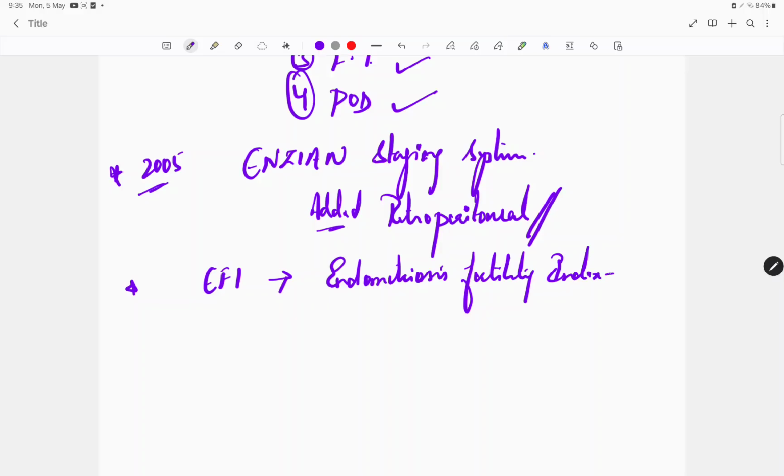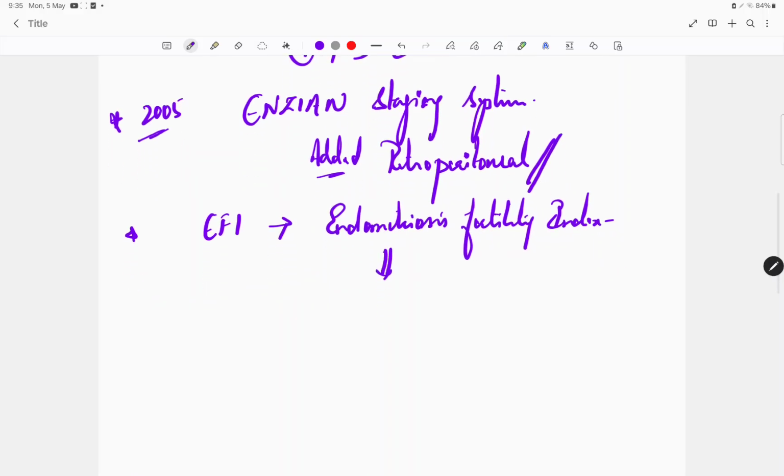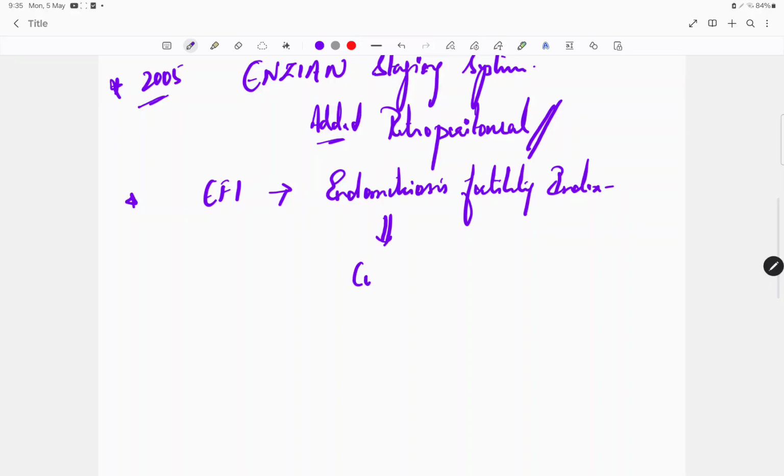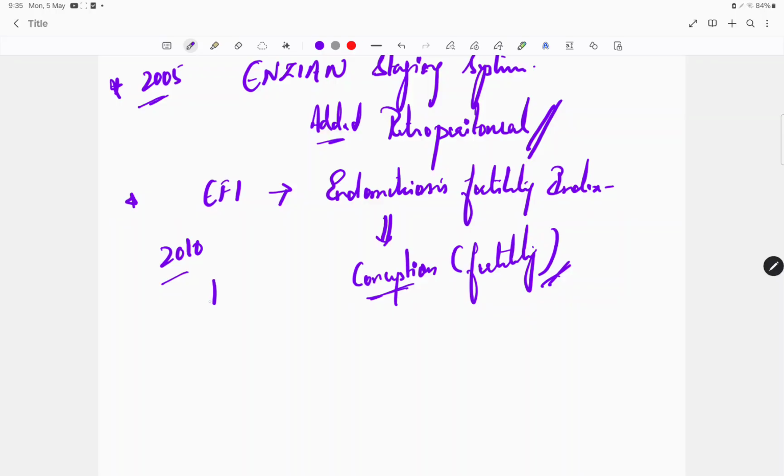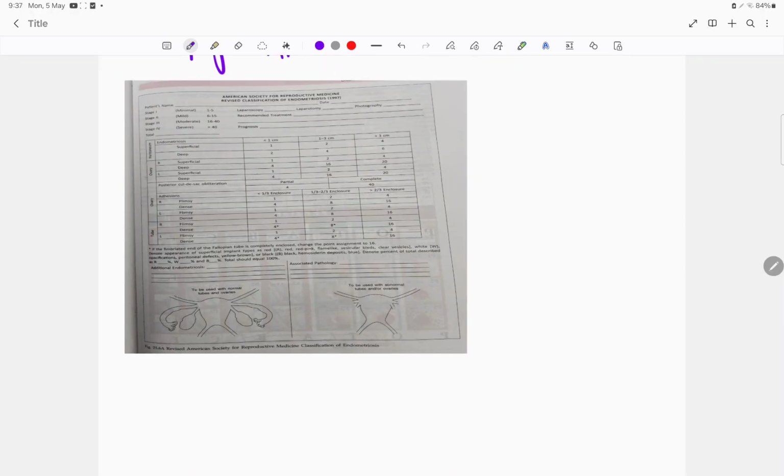This index explains the chances, the percentage of conception or fertility. This came recently, in 2010, to predict the pregnancy rate in endometriosis. Okay, so this is about the different types of classifications.